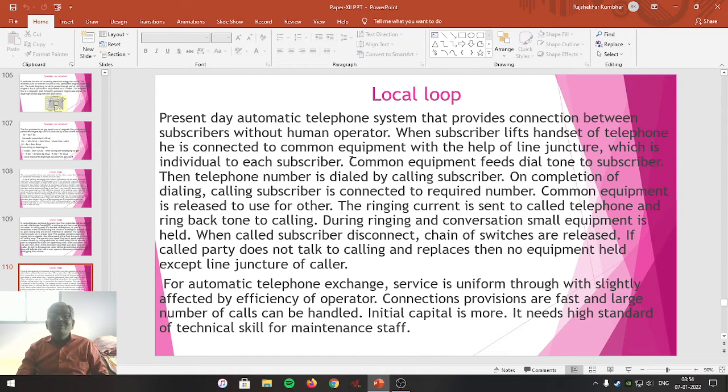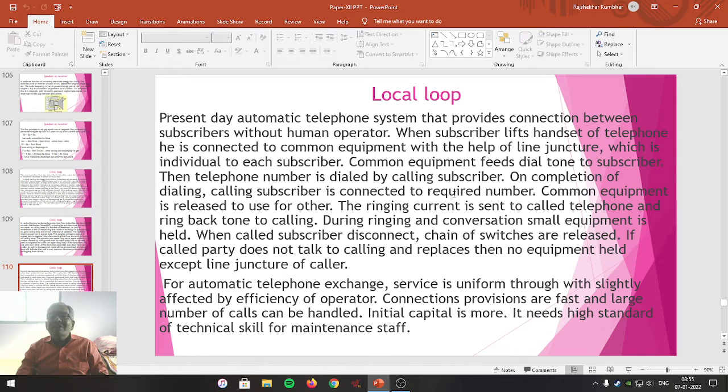When the dial tone is given, the subscriber recognizes that he has to dial the number. Then the telephone number is dialed by the calling subscriber. On completion of dialing, the calling subscriber is connected to the required number automatically. The common equipment is released and can be used for others, because every line junctor is connected to the common equipment.